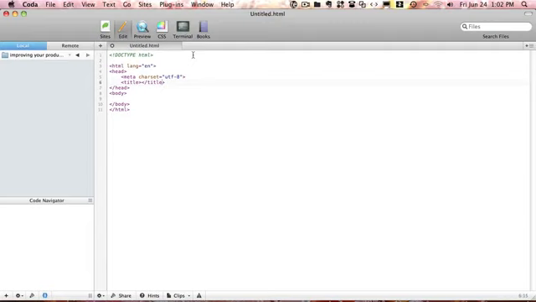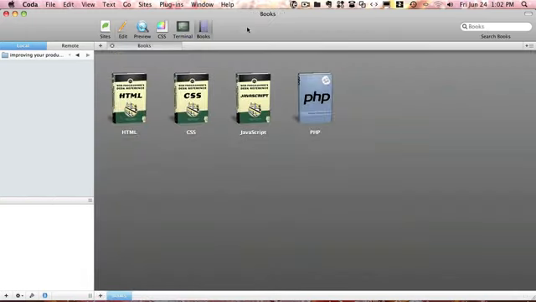So let's see, Coda Books. And Coda Books is this bit right here, where you just have like a library of HTML, CSS, JavaScript, and PHP.